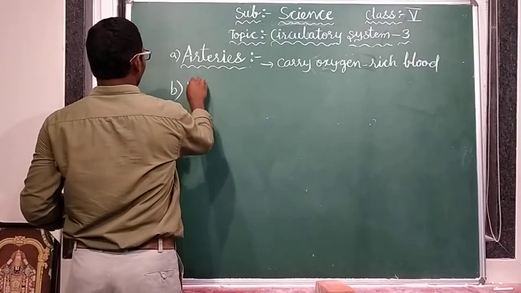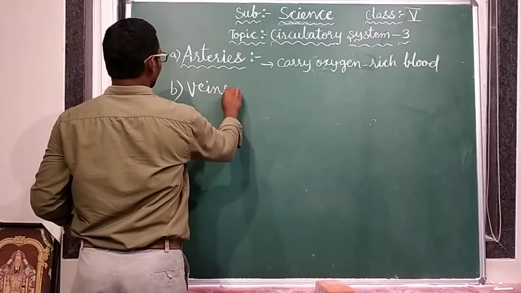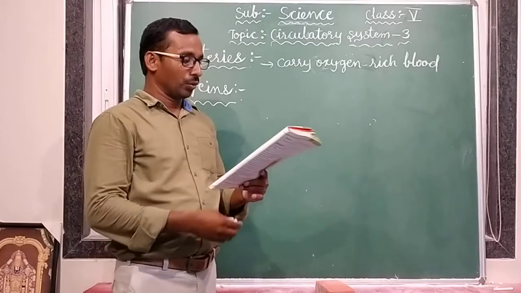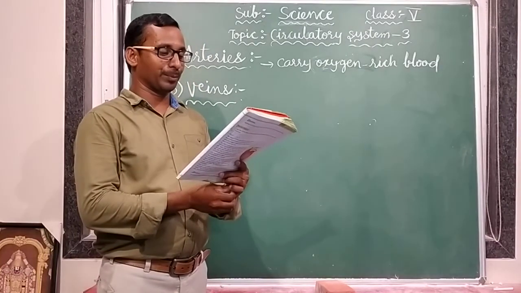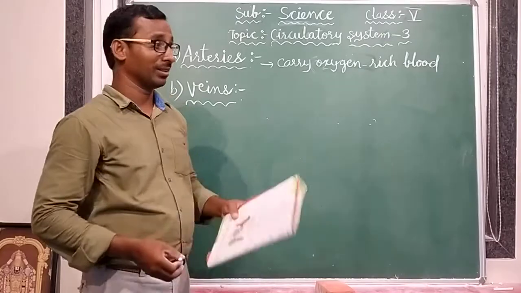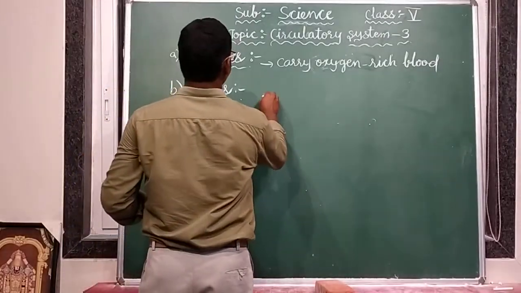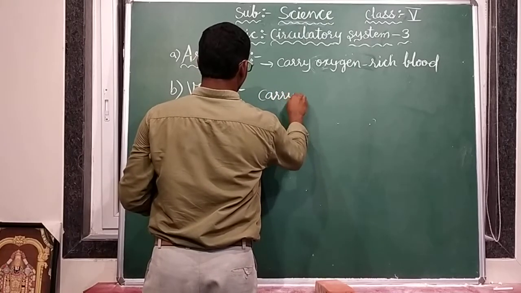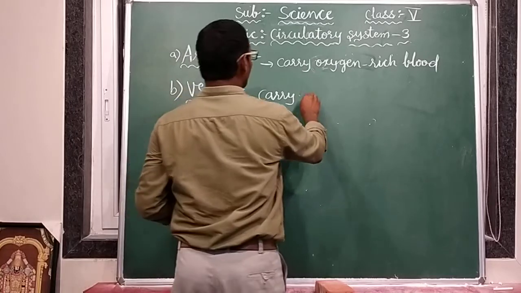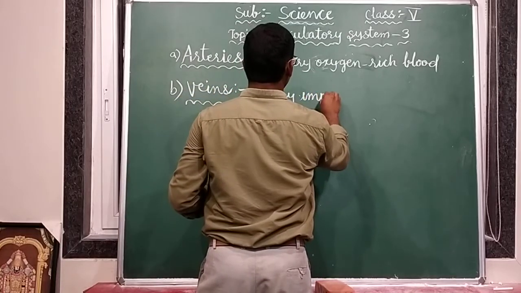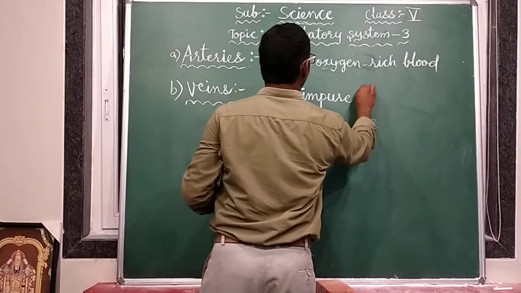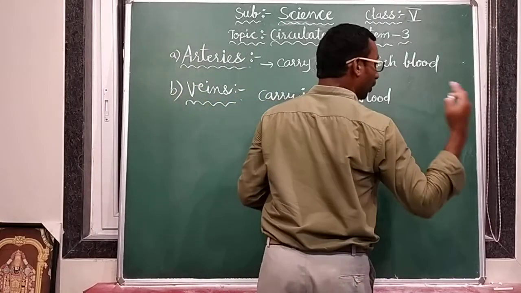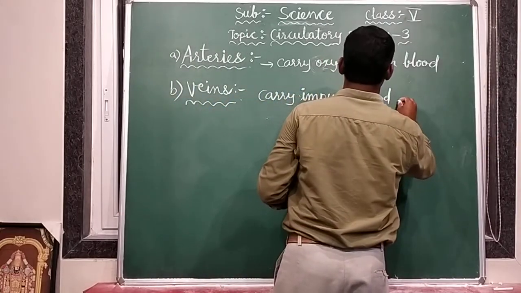Second one is veins. What is that? Veins. Okay. Veins are the blood vessels that carry impure blood to the heart. These veins, what are they doing? They carry blood. What type of blood? Impure blood. They carry impure blood from the different body parts to the heart.